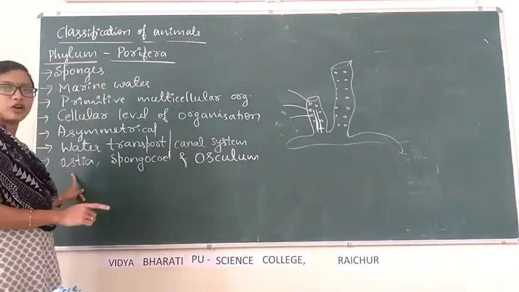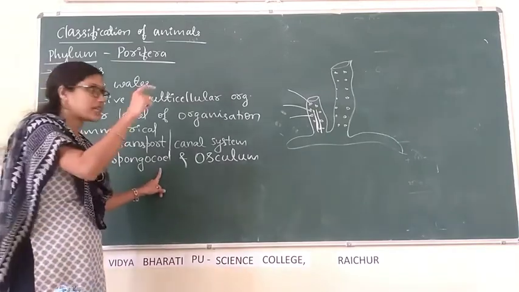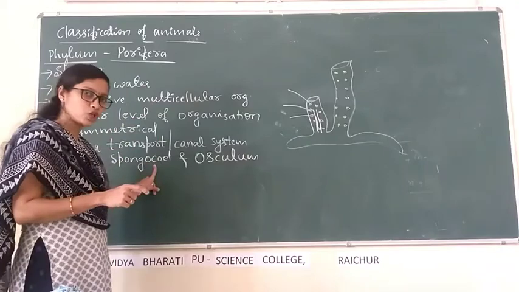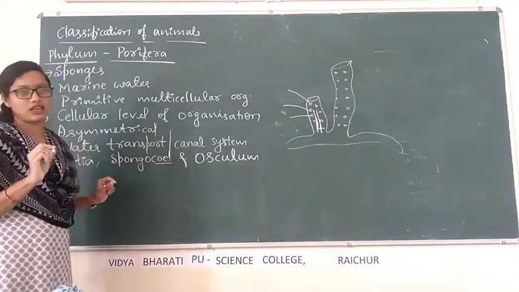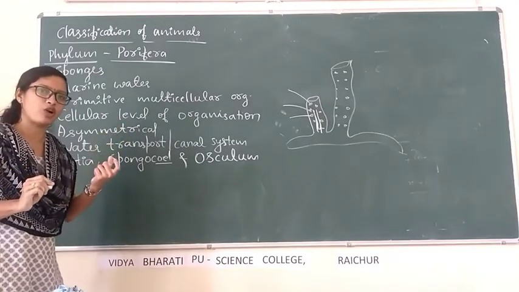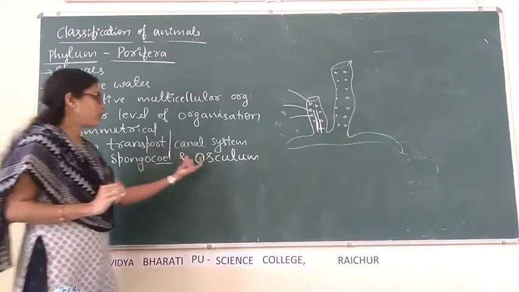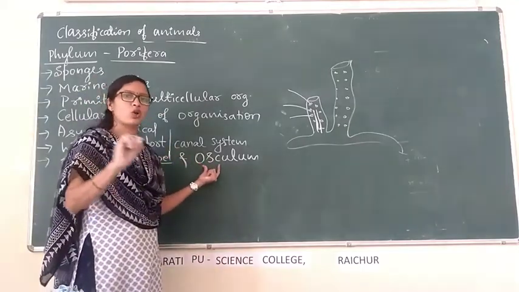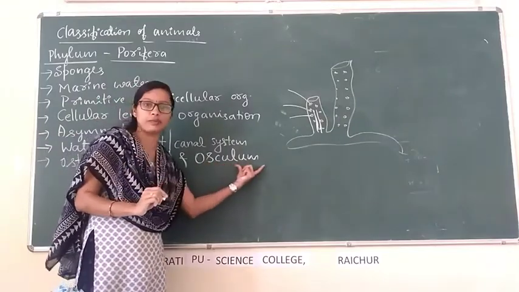Water enters the body through minute pores called ostia. Then it reaches the central cavity called spongocoel. Coel, C-O-E-L, means cavity. The central cavity present in the body of sponges is the spongocoel. Then water leaves the body through another opening called the osculum.